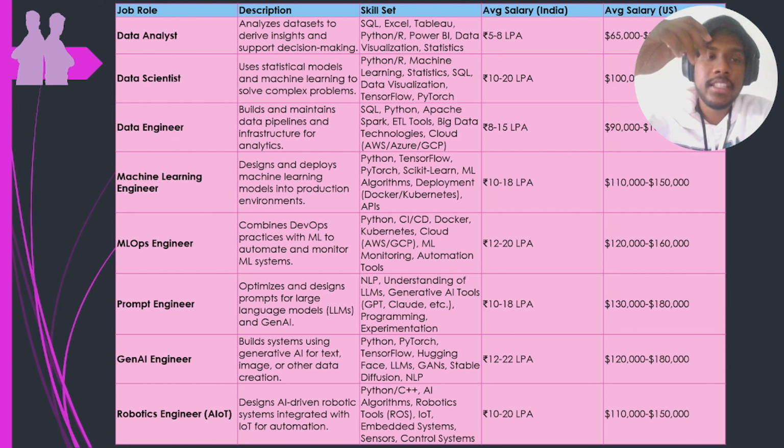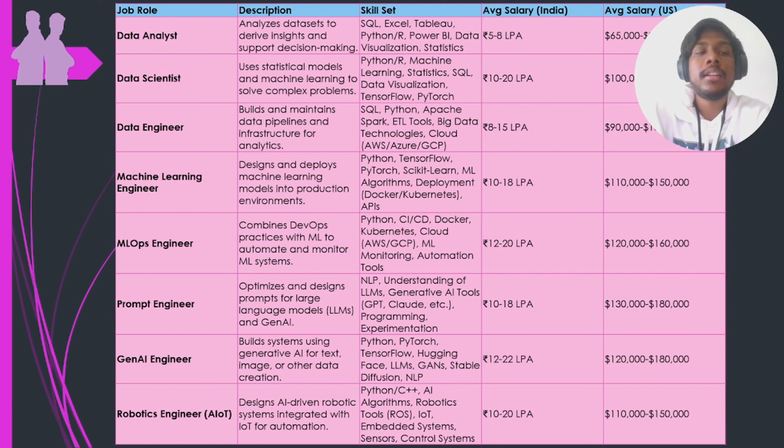And we have data scientists, who do more than an analyst. They will be working on the machine learning side also. So they will be working on problem solving. They will solve complex problems, they will develop algorithms to do automated tasks, and they will be doing data analyst work also. So we have Python or R you can use, and then we have TensorFlow, PyTorch for deep learning applications. We have sklearn for machine learning applications, and all the tool sets that data analysts use, data scientists will also be using. Data engineer, on the other hand, will be focusing more on the data pipelines, how the data can be fetched, how the data.